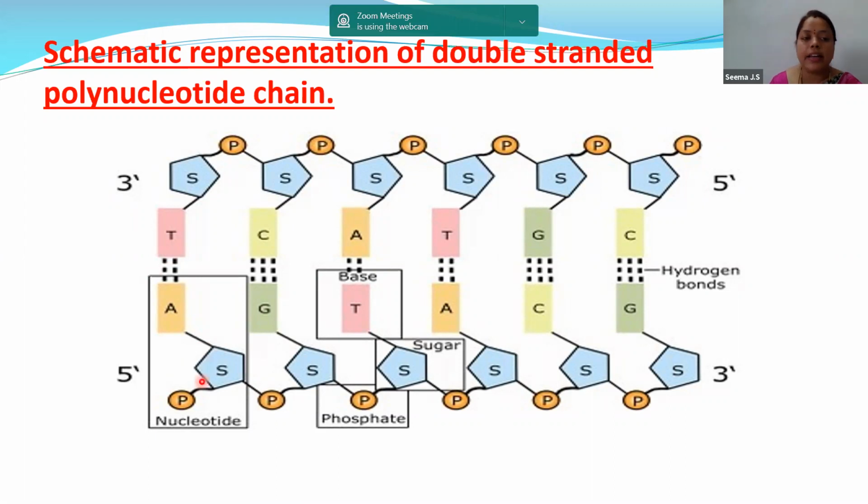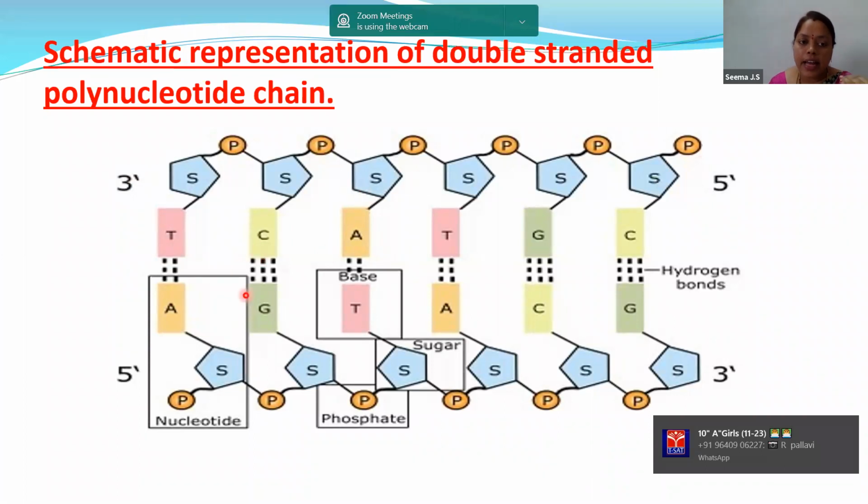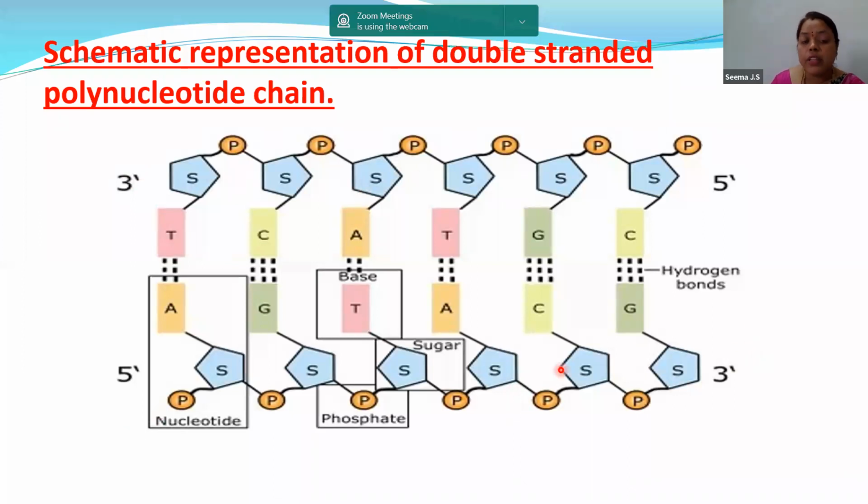Next, these are anti-parallel. As I told you, that is 3' to 5'. And the other strand which you can see over here is 5' to 3'. If the other strand were also 3' to 5', then we would call them parallel strands. But here the strands are anti-parallel. If the upper strand is 3' to 5', then the opposite strand will be 5' to 3', showing that double-stranded DNA strands are always anti-parallel to each other. So a number of nucleotides as polymers make the polynucleotide chain.